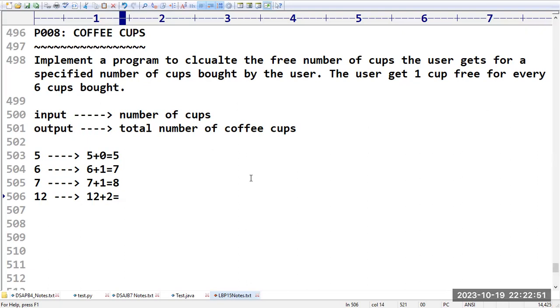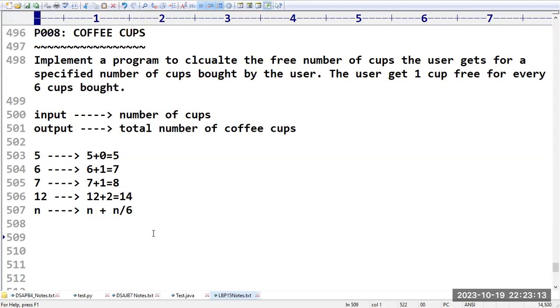So in total, we are going to get 14 cups. Sir, if I am purchasing n cups, how can I get the result? Can I take n plus n by 6? Yes, n is nothing but the number of cups, plus n by 6. If you divide the n value by 6, you will get the number of free cups. That's all, sir.